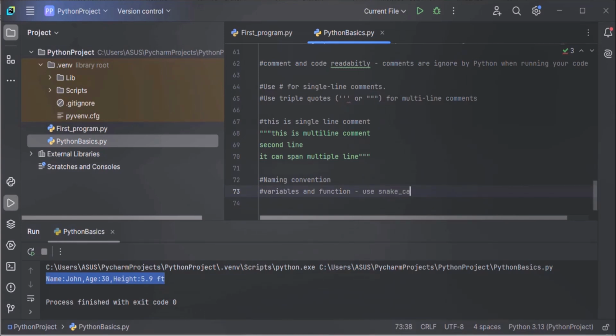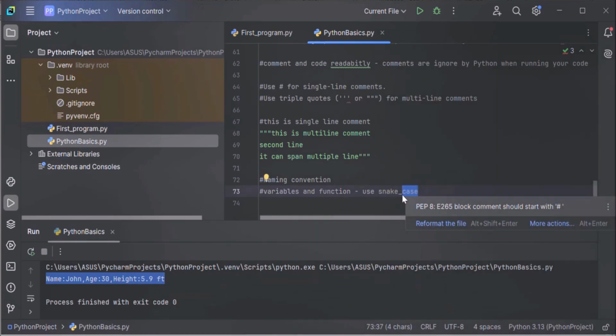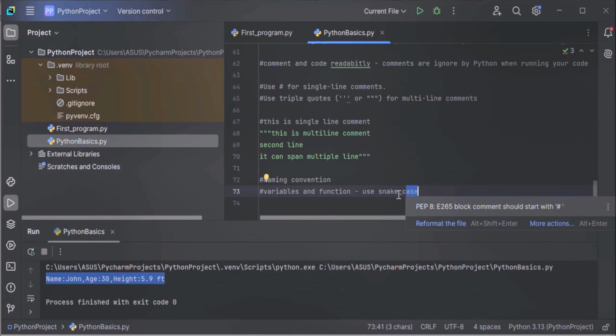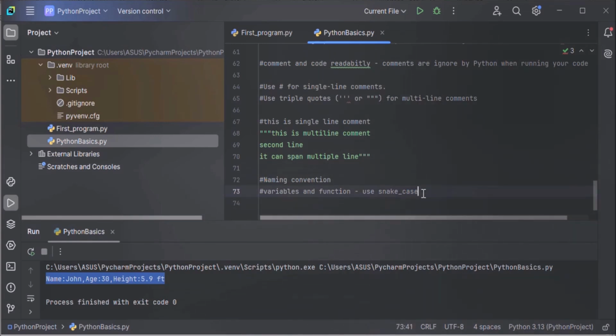What is snake case? Snake case is lowercase words, and these words have to be separated by underscore. Like snake, snake is one word and case is another word. And the snake and case are separated by underscore. So this is called snake case. So you have to use snake case for variables and functions.